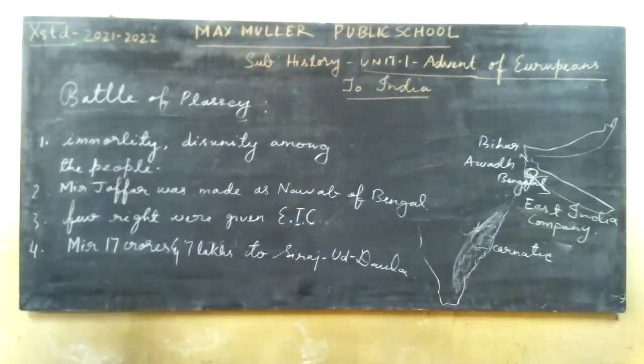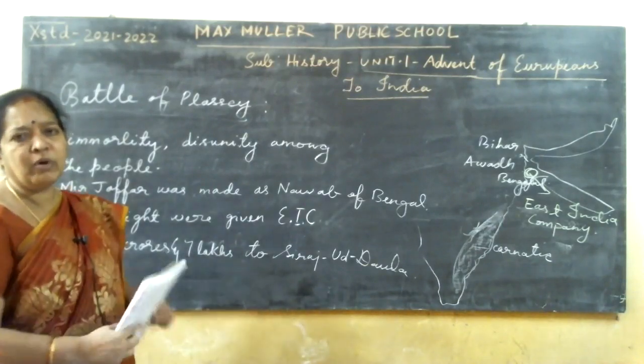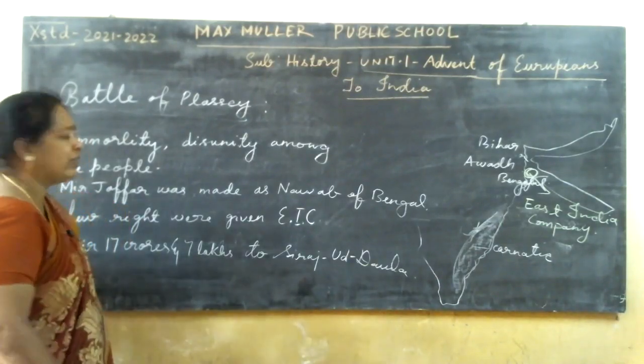And he was made the Nawab. This was the outcome of the Battle of Plassey.